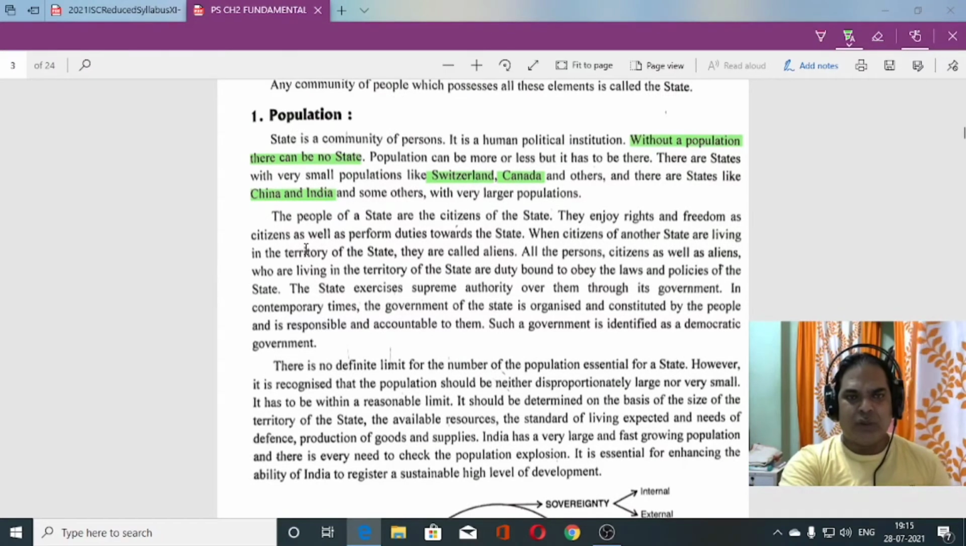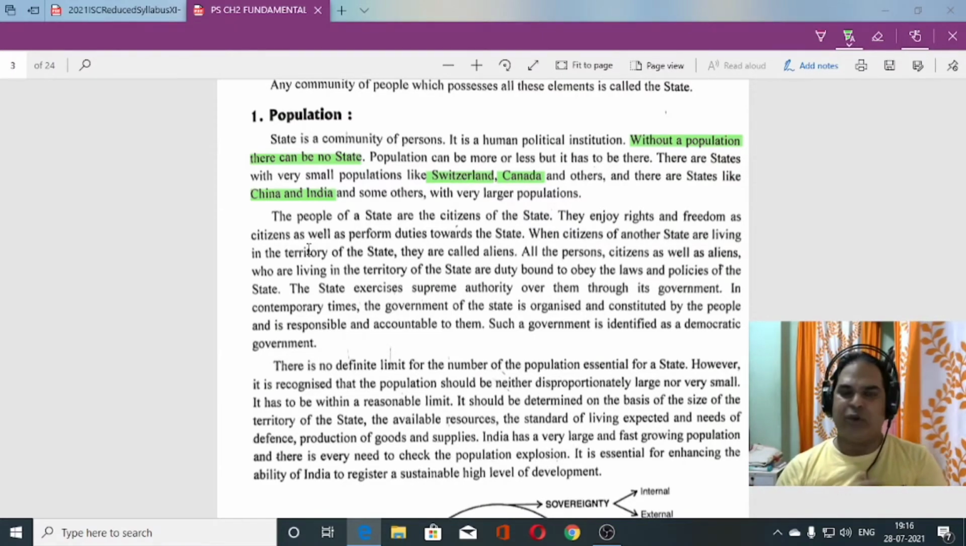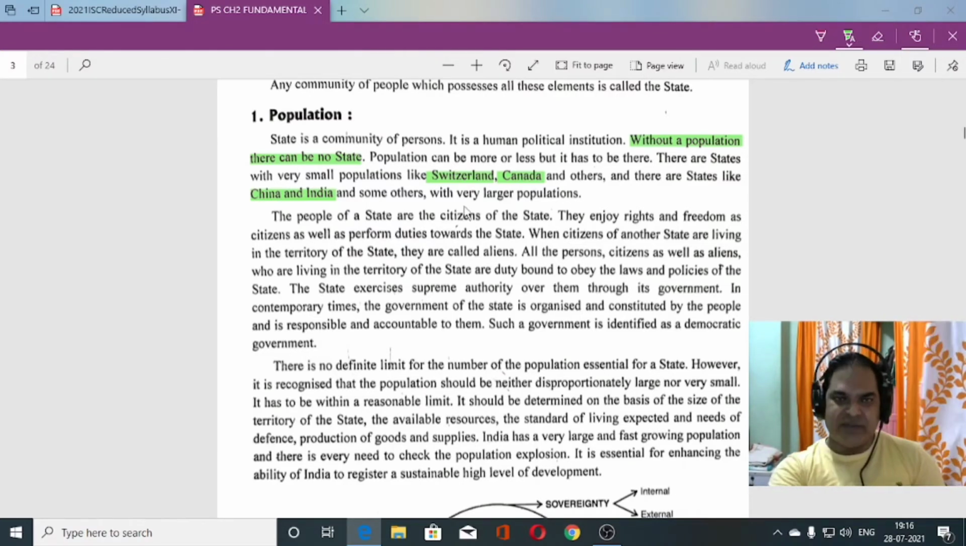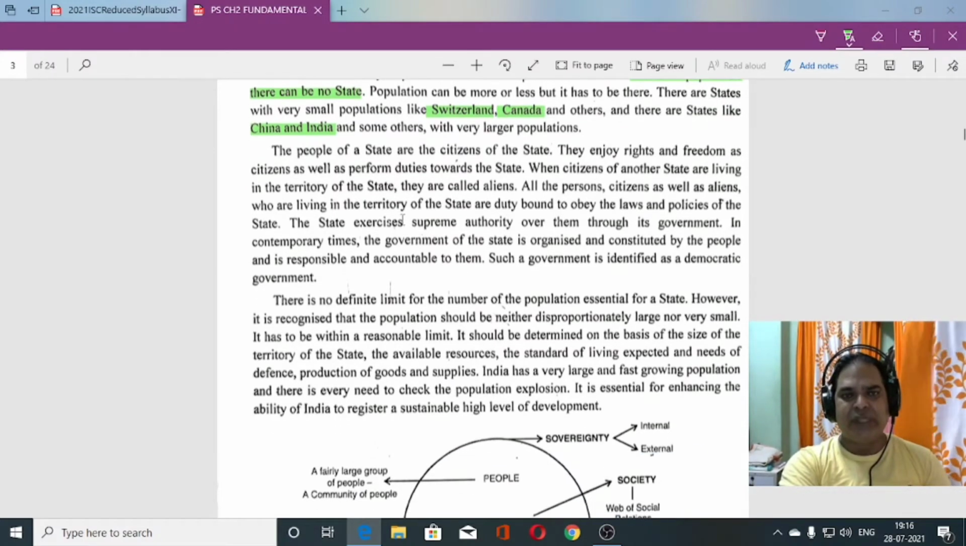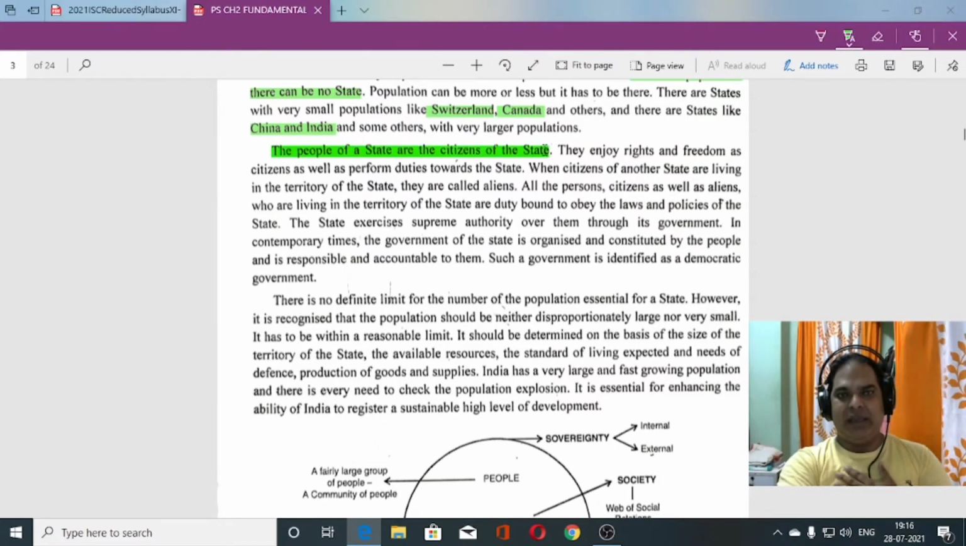I'm not encouraging anyone, but we need to understand that population is one of the most important elements of the state. There cannot be a fixed number that this much population should be there, then only we can call it a state. No, population can be less or more. Switzerland has very little population and is called a state. Canada is also there. The people of the state are the citizens of the state. So we live in a state, which means we are the citizens of the state.